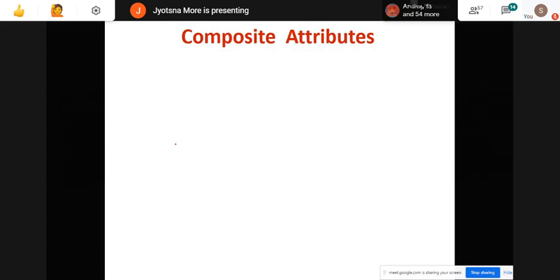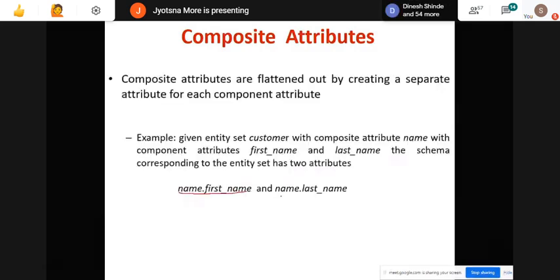Here I can write the column name as name dot first name and name dot last name, or simply first name and last name is also accepted. Anyways, I will add these columns in the relation, that is my customer only.